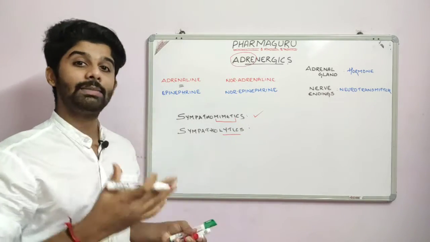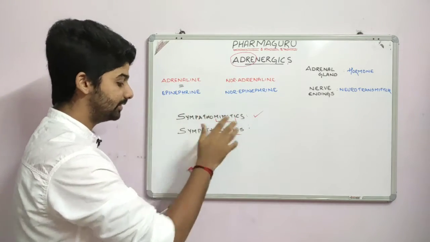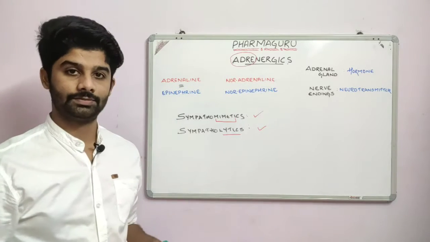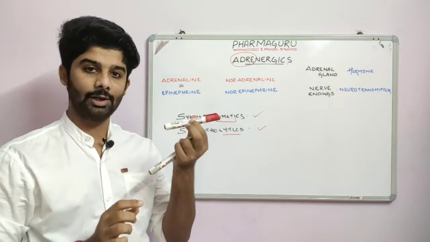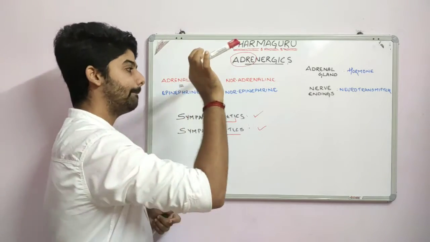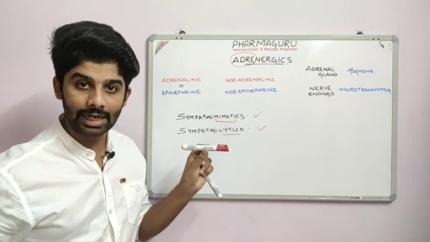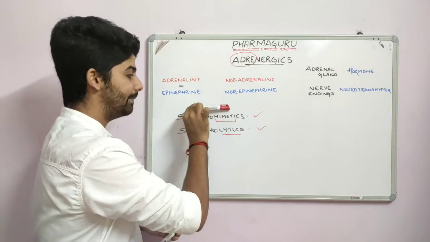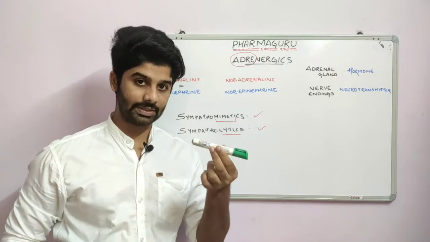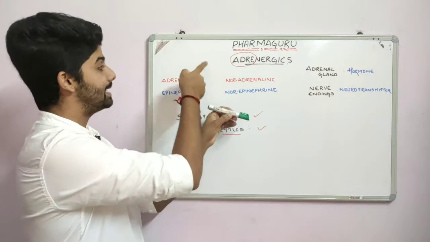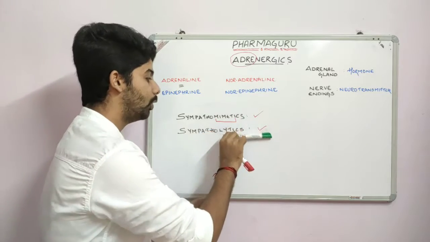Lytics: generally, what does lytic mean? To break. So any compound that blocks the action of the adrenergics is known as a sympatholytic. See, if I take this compound, this red one, it will go and bind to the adrenergic receptor and will produce the same effect that adrenaline or noradrenaline would have produced. Then it is a sympathomimetic. Now if I take this compound, it will go and bind to the adrenergic receptor and will block the effect that adrenaline or noradrenaline would have produced. If it is blocking that effect, it is a sympatholytic.